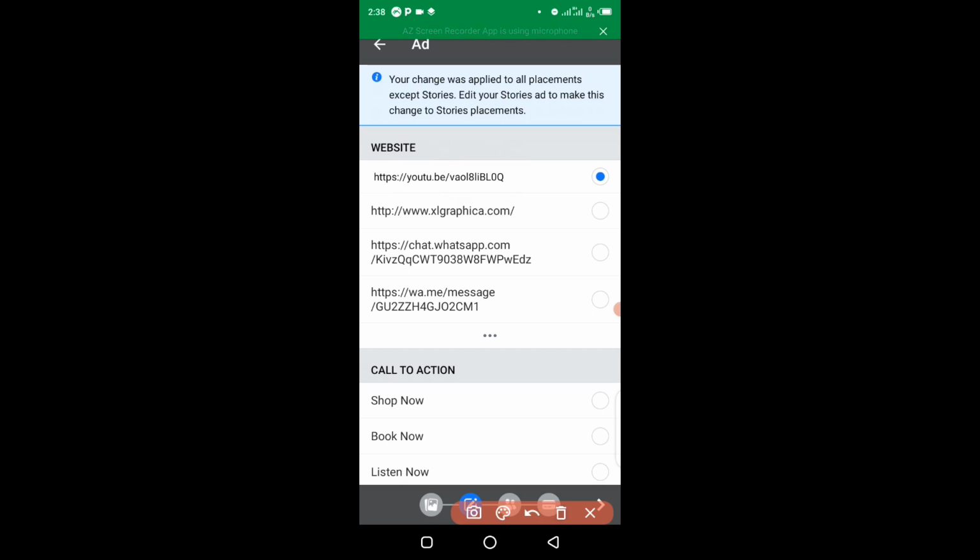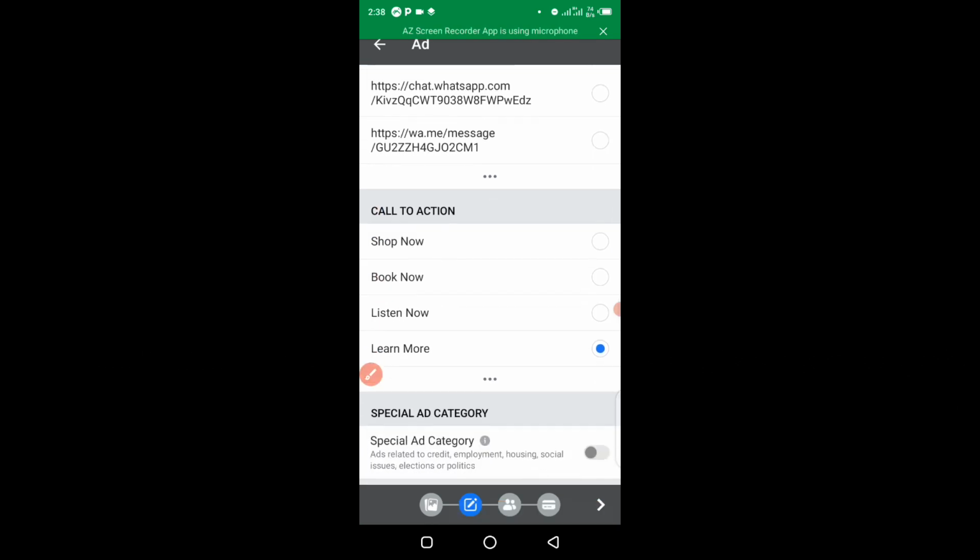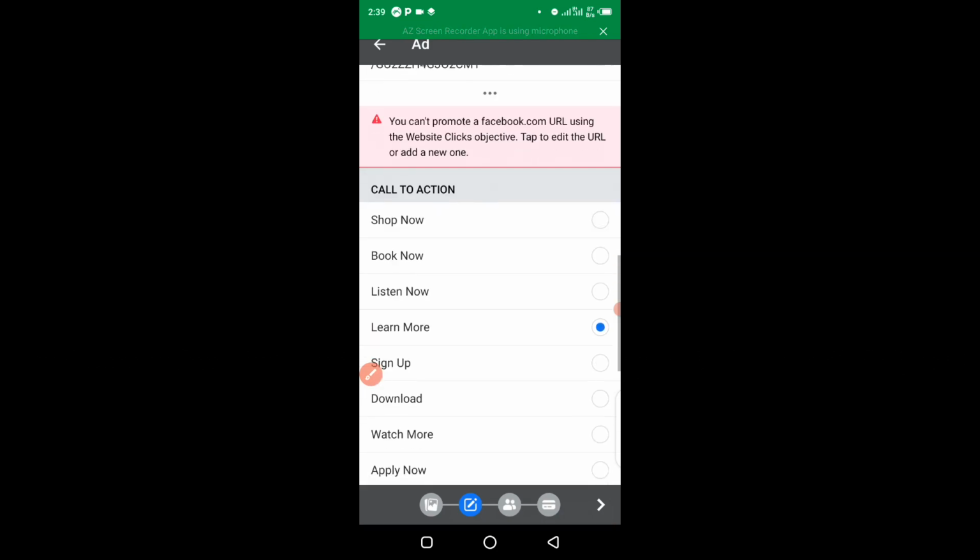After that, you have to come down below here and choose the call to action button. What call to action button simply means is something that relates to your ad. Like for me, I prefer to use learn more. Sometimes if you are trying to advertise something that needs to be patronized online, you can use shop now. If you are trying to do an event, you can use book now. If you are trying to promote audio music or video music, you can click on listen now. And you can click on these three dots here to see more options for call to action button.